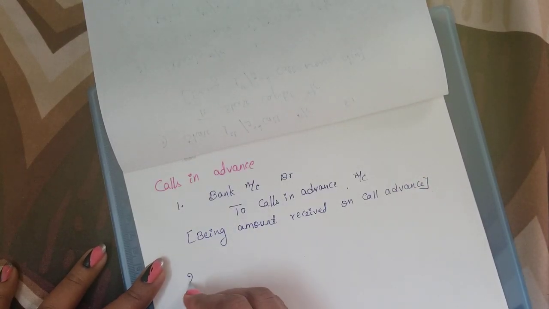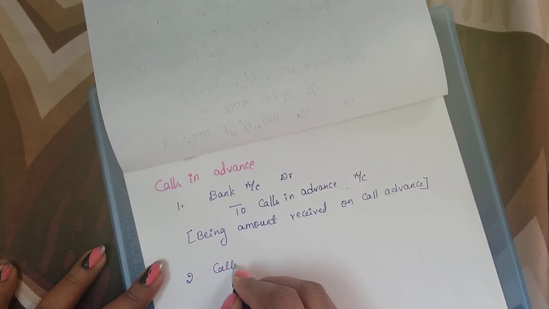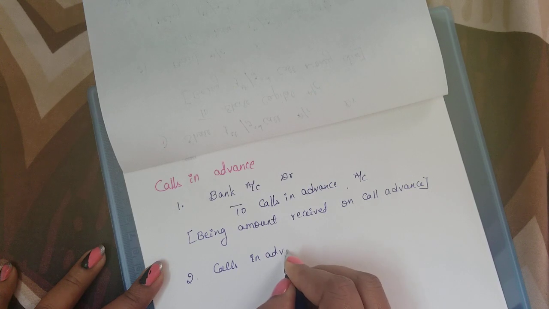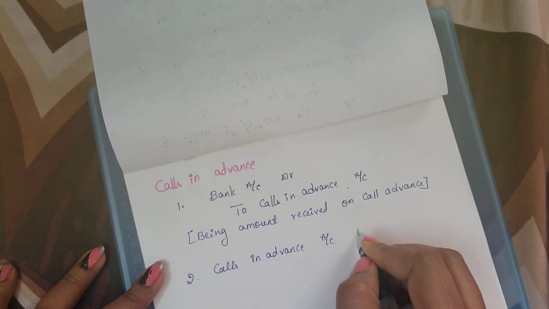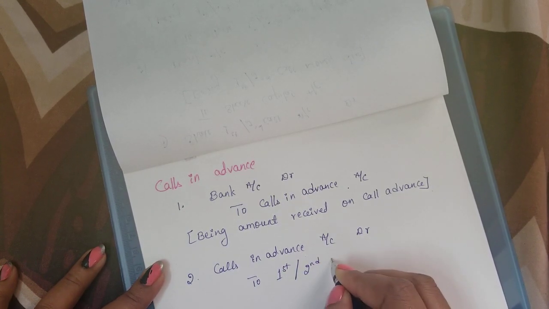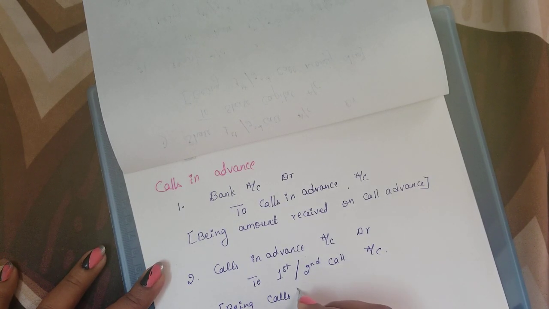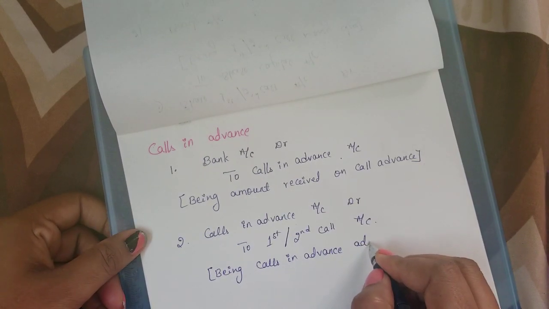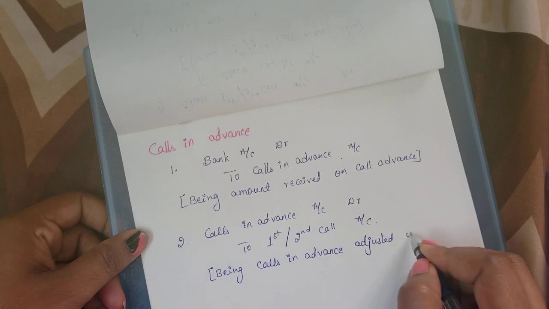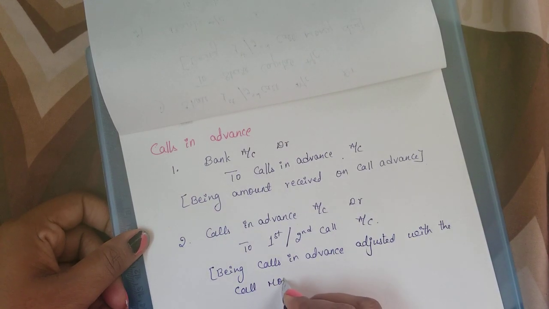Okay. Next, the next entry: calls in advance account debited to first or second call account, being calls in advance adjusted with the call money due.